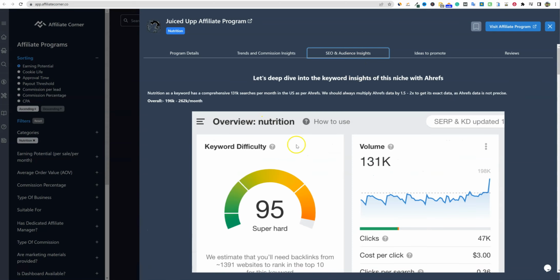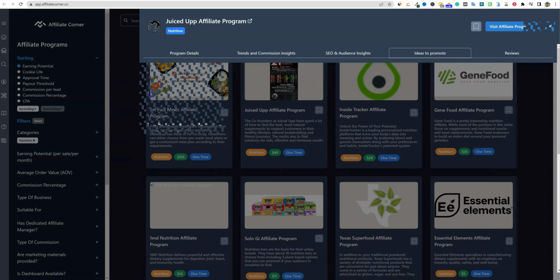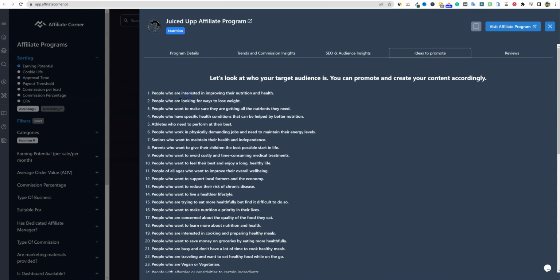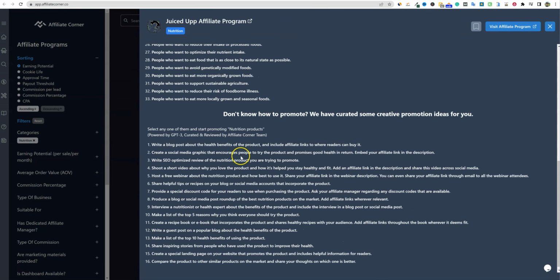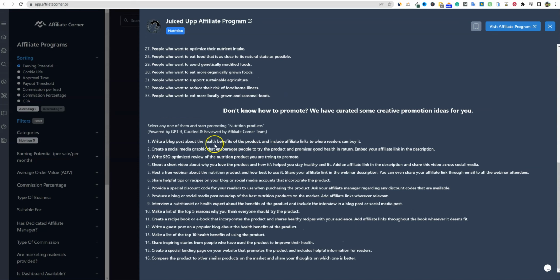You have the overview right here. This looks like it's probably super hard. Does this look like this is in Ahrefs possibly? So you have the volumes. You're going to already know going into this, like this product and the niche and everything, is this a good niche to get into based on search volume and so forth. Ranking for the word nutrition is going to be super hard. Obviously, you're going to go and find a lot more keywords and then ideas to promote. They're going to give us all the different ways that we can promote this. You can read through here. There are all these different ways that you can promote the product. Don't know how to promote? We have curated some creative promotion ideas for you.